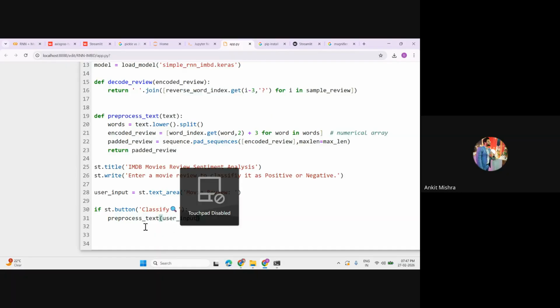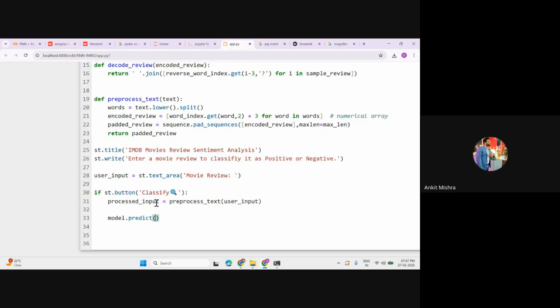And when you pass this user input, you will get some sort of processed input. So you can just simply write this as process input data. And now you can call your model to predict that particular answer. My model is stored with the name model. Inside this model, I'll use this predict method, and this predict method generally takes this processed input. And whatever the output that we are getting, let me just write this inside this prediction variable.